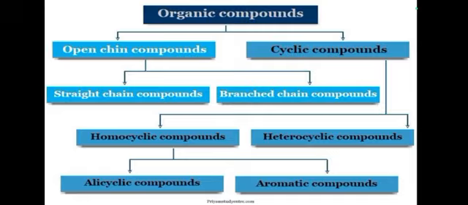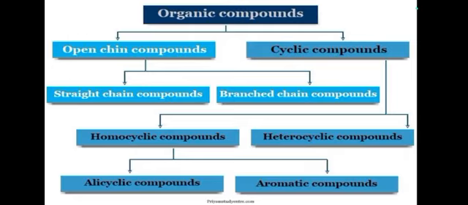The second is the closed chain compound, also called cyclic compound, which is classified into 2 types: one is homocyclic compound and the other one is heterocyclic compound. Again the homocyclic compound is classified into 2: alicyclic compound and aromatic compound. The aromatic compound is also classified into 2: one is benzene and the other one is non-benzene. This is the classification of organic compounds.